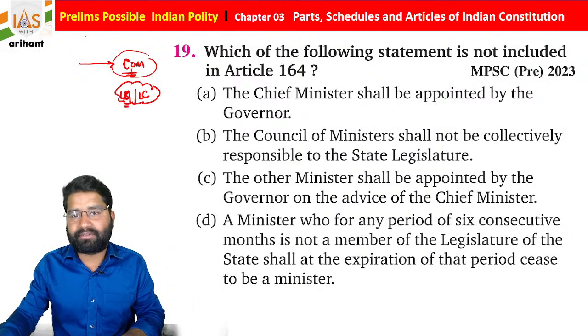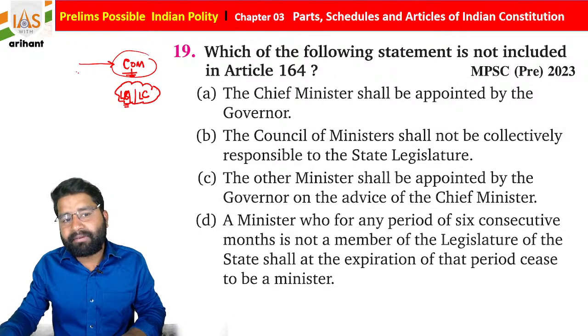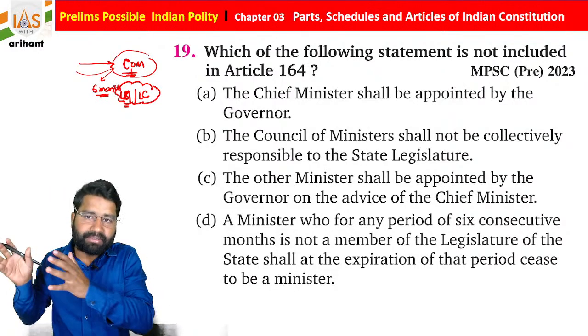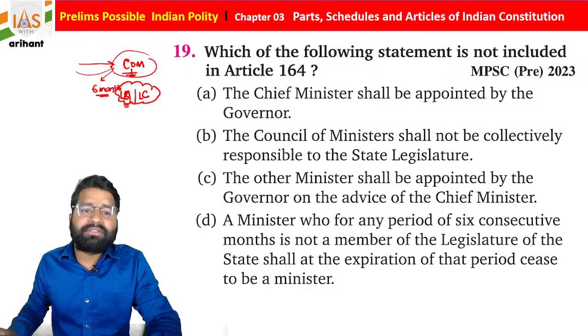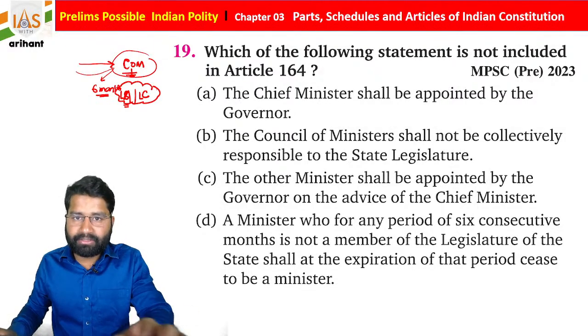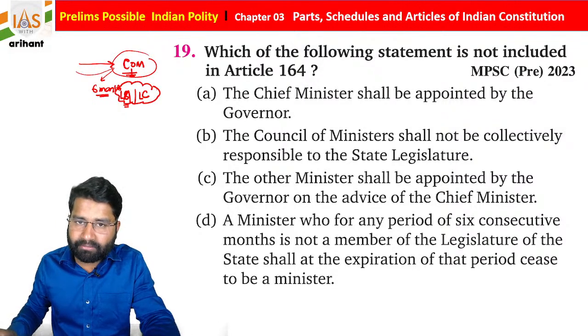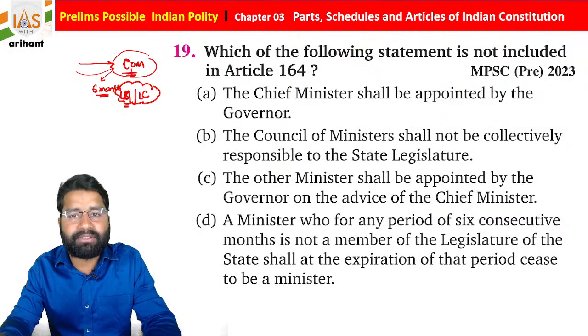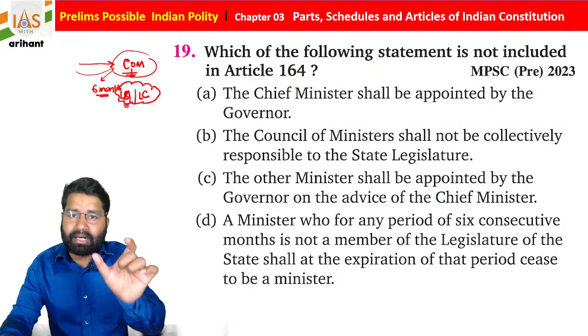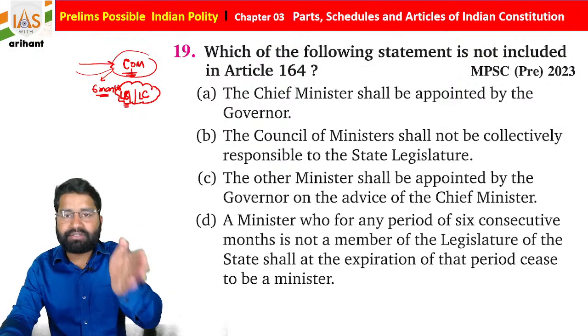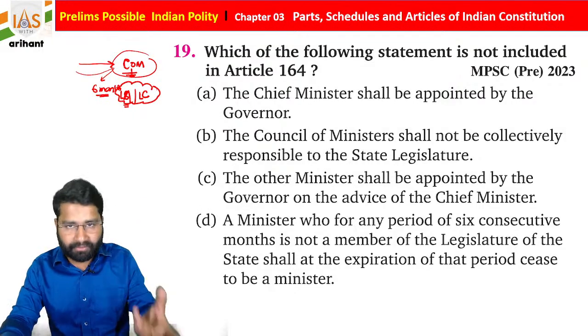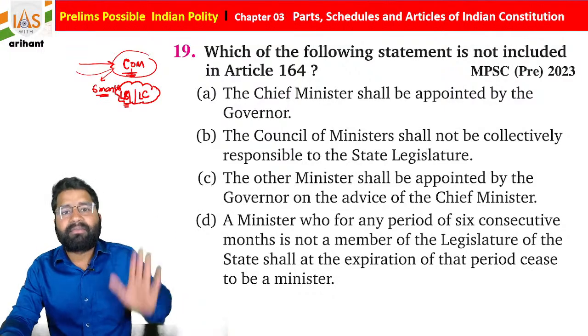In that case, students, if I got appointment, then within 6 months I need to have a seat in a house, maybe the Legislative Assembly or Legislative Council, or if a state has only a Legislative Assembly, I have to be part of that assembly. Otherwise, after 6 months my ministry is going to cease, meaning I am not going to be the minister further.